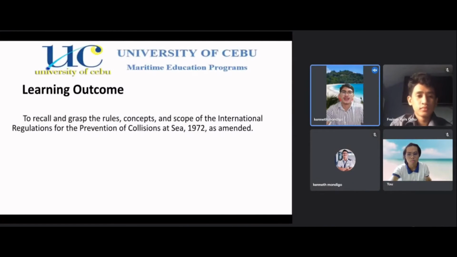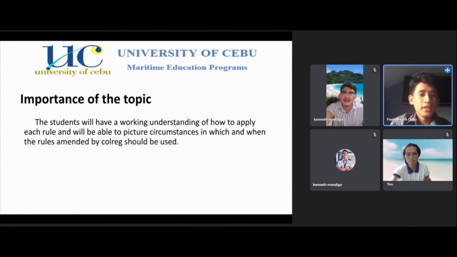So as for the learning outcome, to recall and grasp the rules, concept and scope of the International Regulations for the Prevention of Collisions at Sea 1972 as amended. So next slide please. So as for the importance of the topic, these students will have a working understanding of how to apply each rule and will be able to picture circumstances in which and when the rules amended by COLREG should be used.